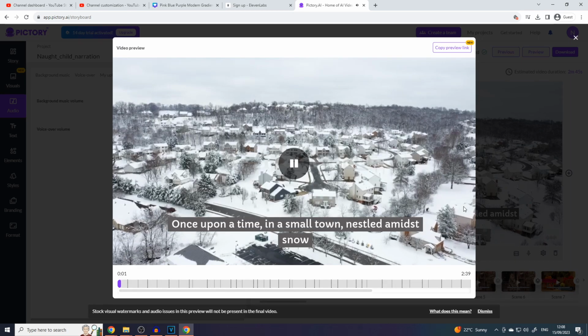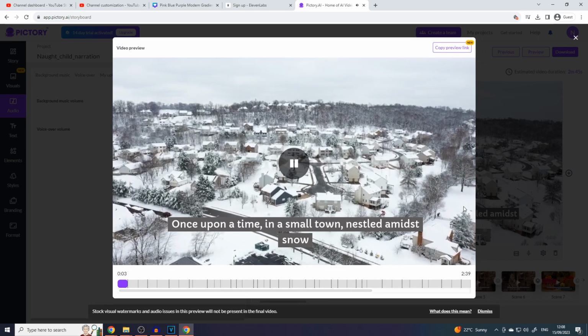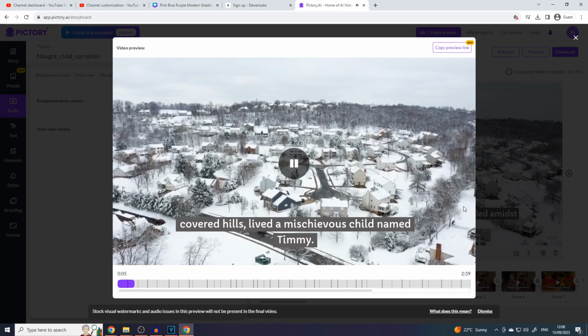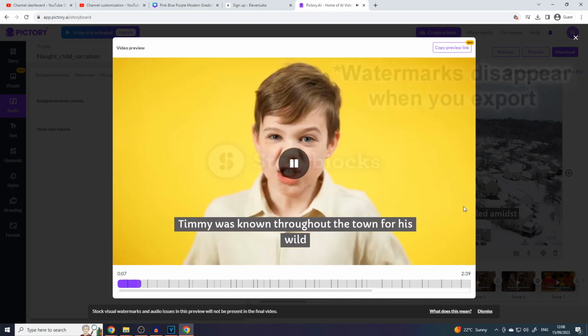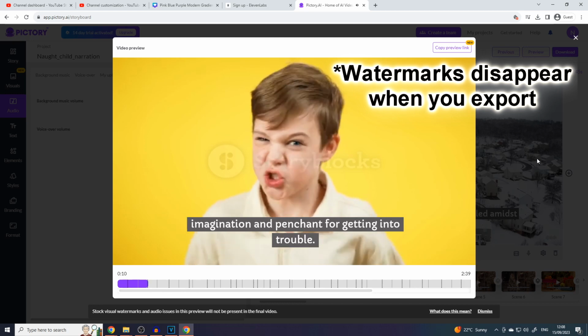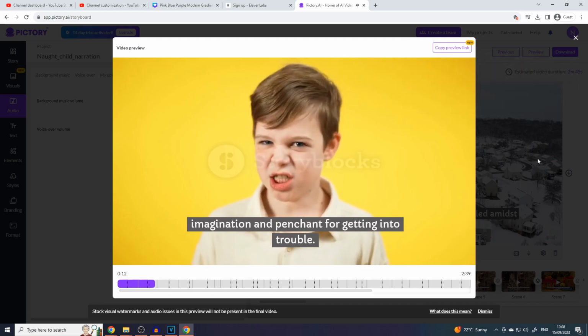Once upon a time, in a small town nestled amidst snow-covered hills, lived a mischievous child named Timmy. Timmy was known throughout the town for his wild imagination and penchant for getting into trouble.